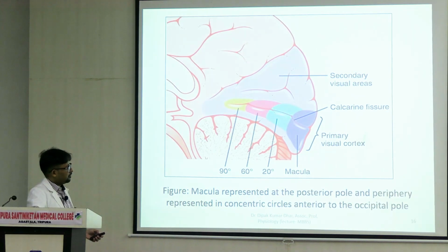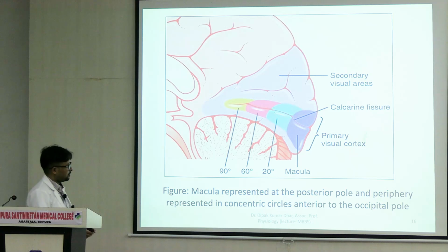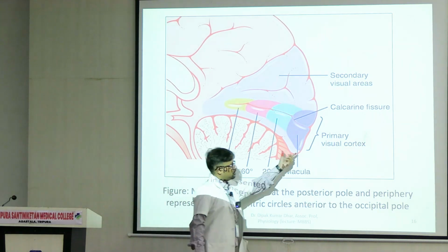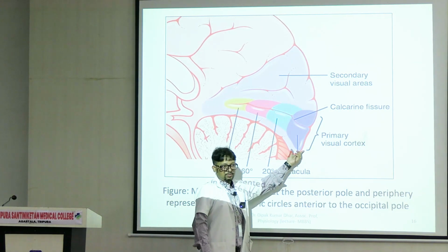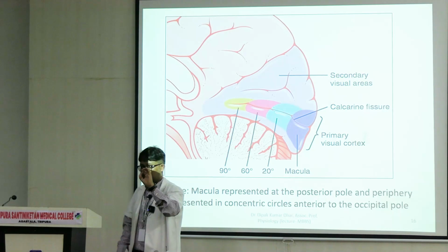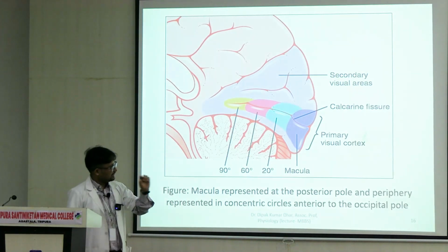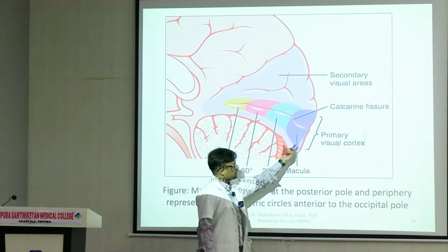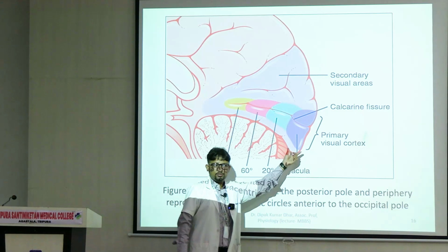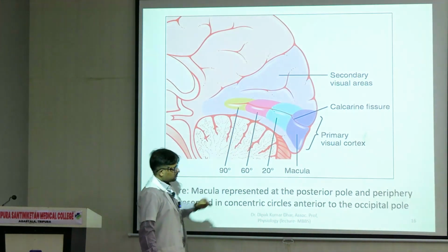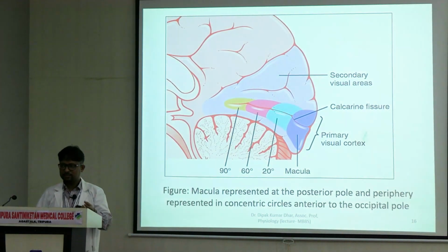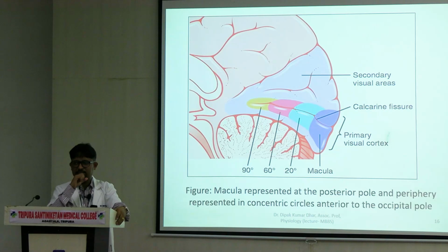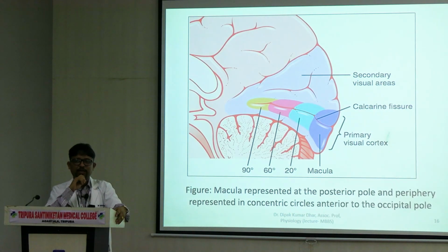Okay. Now this is one view of the same thing. So here what you appreciate is, you look at the distribution of macula. So macula was one point in the retina, right? But it is occupying a disproportionately large area of the visual cortex. Why should it be like this? If I ask you, कि ऐसा क्यों होना चाहिए? Why macula should have a larger representation in the cortex?